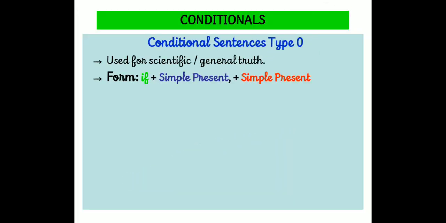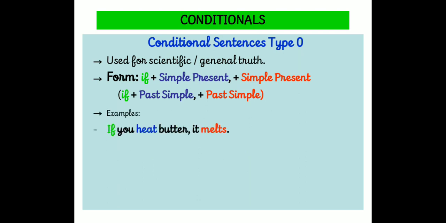In zero conditional, you have to remember only one thing. Zero conditional means surely it is going to be a scientific truth or general truth. It will not be changed. The result will never be changed. In the if clause, we can see the simple present tense, and in the main clause, we can find the same simple present tense. Okay, so if there is past tense, surely the main clause will also have the same past tense.